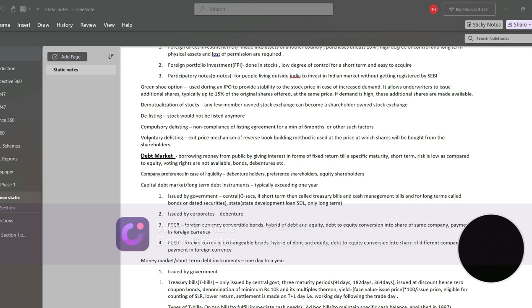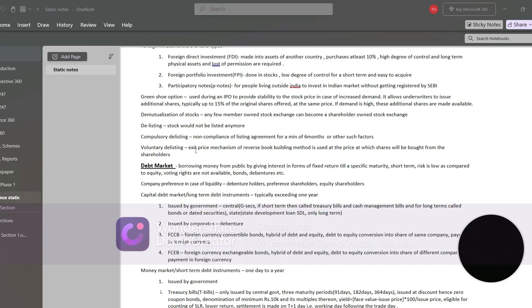Another is voluntary delisting if it wants to, and for this the exit price mechanism is just the reverse of the book building method. It is used to find the price at which shares will be bought from the shareholders. Like at the price the company will buy the shares back from the shareholders. So that is the reverse book building method.